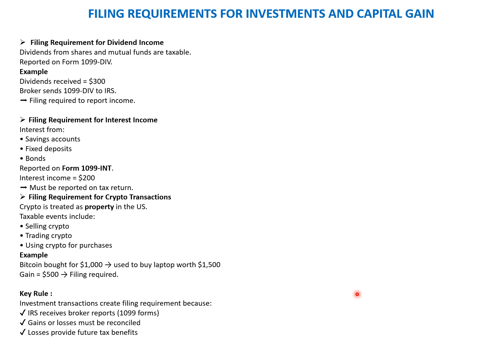So whenever these transactions are incurred and there is income, even of minimal amount, that needs to be reported so that authority has the clear information on all the capital gain transactions, dividend income, or the cryptocurrency transactions that have happened, and they are keeping record of all these transactions for their control purposes. So we'll move to the next slide.